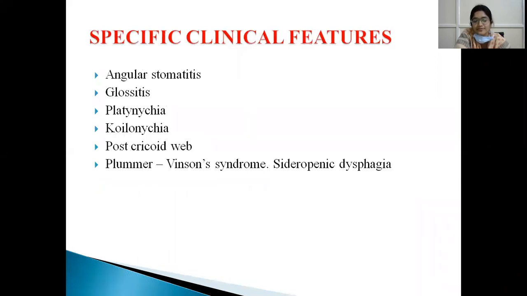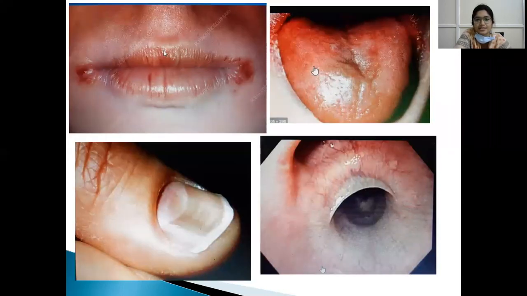So what are the specific clinical features we see in anemia? That is angular stomatitis and glossitis because of defective epithelial shedding, and platonychia and koilonychia might be seen. Koilonychia are spoon-shaped nails, and a post-cricoid web might be seen. Plummer-Vinson syndrome and sideropenic dysphagia might be present. This is angular stomatitis at the angles of the mouth. This is glossitis. This is koilonychia, spoon-shaped nails, and this is a post-cricoid web.